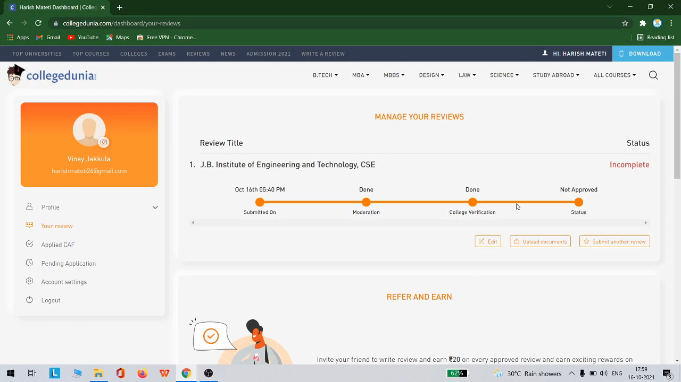And if this status gets to approved, then you will get 90 rupees as cashback onto your Paytm account. So in order to get this amount, you must have your Paytm account created on the number that you applied with.